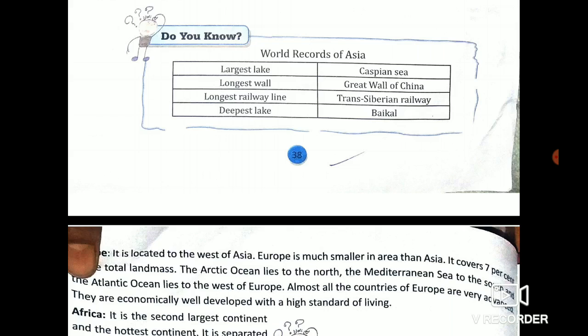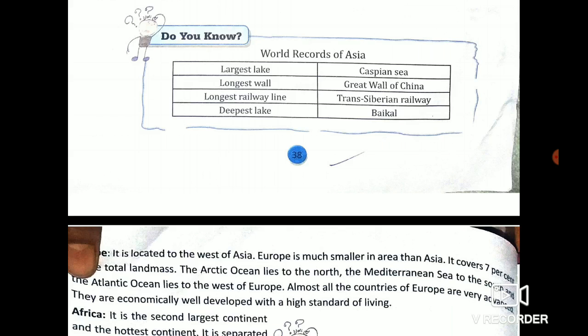Next continent is your Europe. It is smaller than Asia and it covers 7% of the total land mass. What was the area of land covered by Asia? 29.6. Here it is 7% only. Now what is the location here?